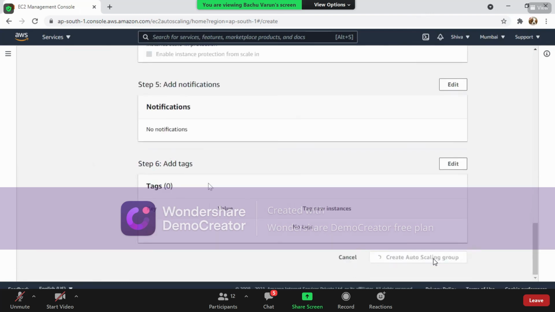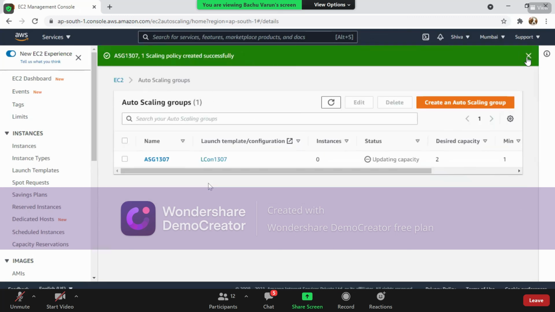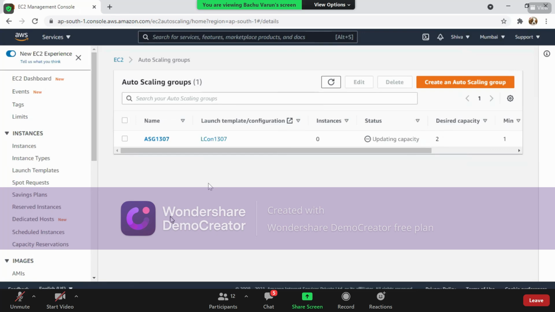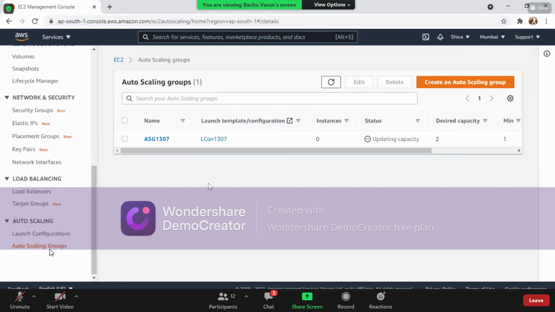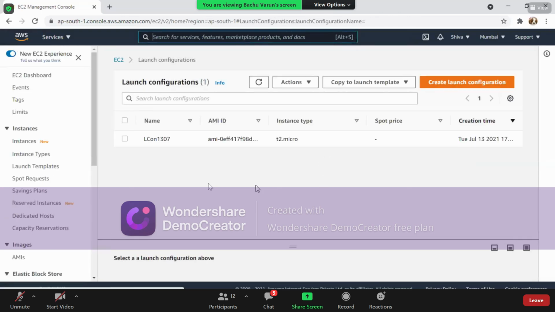So click on create auto scaling group. Now you can see this auto scaling group is getting created. It is successfully created here. Now where do we have to go? Let's see my launch configuration, whether it is created. Yes, it is created. Instance type, everything is mentioned here.